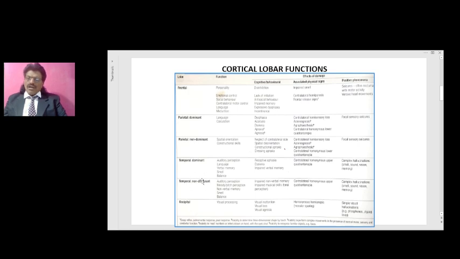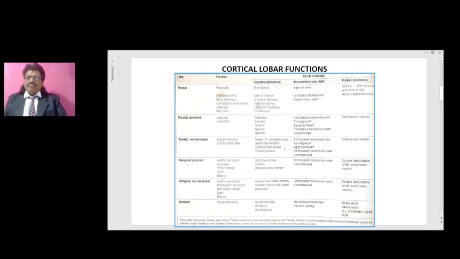Now we are talking about the non-dominant temporal lobe. That means we are talking about the right side cortex in right-handed individuals. As I said, the auditory area is there. So the function of the non-dominant temporal lobe, like the dominant temporal lobe, is auditory perception, but the language area is not there on the right side of the cortex. You don't have the language area which is present in the dominant temporal cortex. Instead, they try to analyze the melody or pitch perception. They have the non-verbal memory, so memory not to do with the language, like guitar playing music or water gushing down. The smell, the olfactory area is there. The vestibular area is there in the temporal lobe, as I said in the first episode of Prime Neurology.